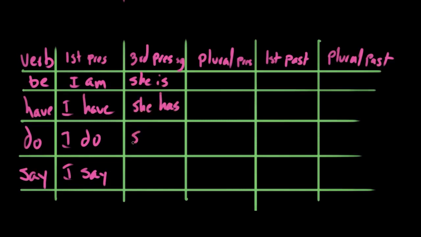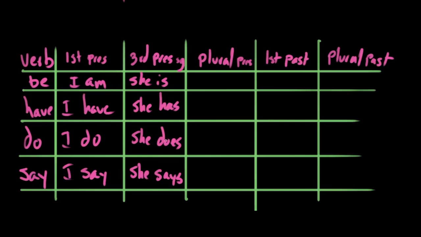If we're talking about someone else, in the present, in the singular, we would say she is, she has, she does, and she says. So the third person singular is different in the way that these words are pronounced. So am, because of this entirely different word, is. Have doesn't become haves, it's has.